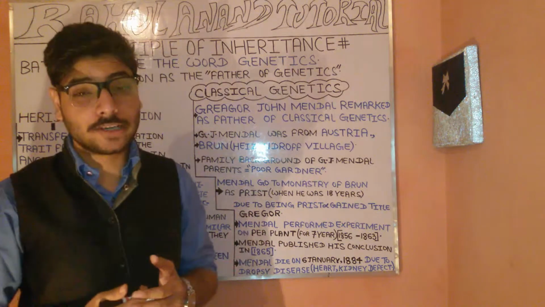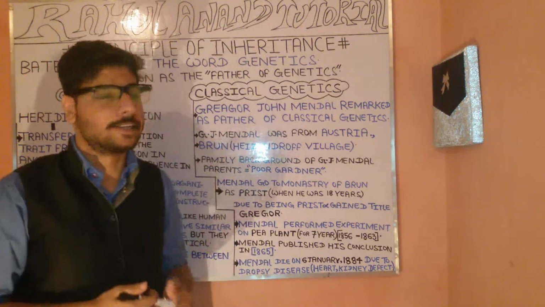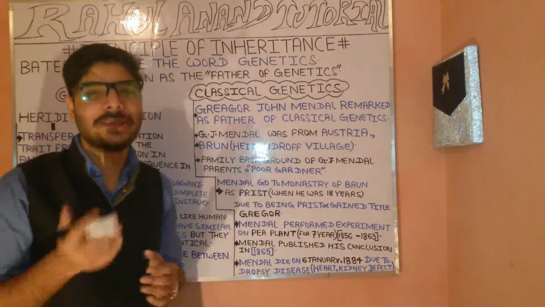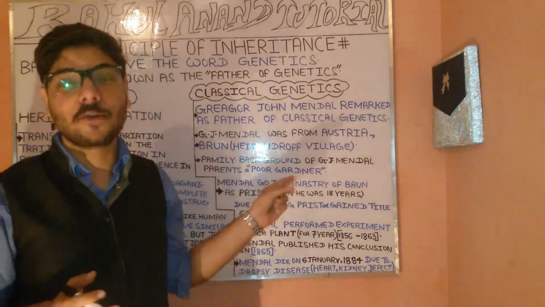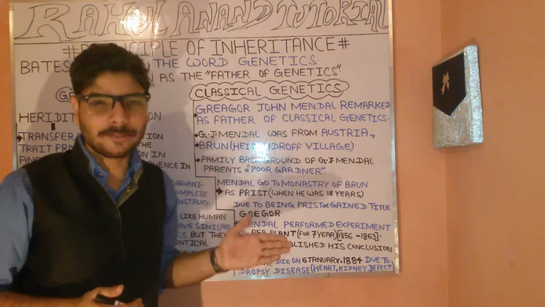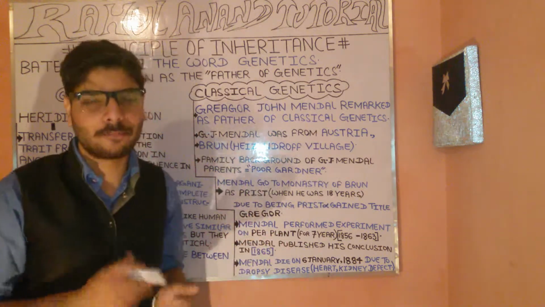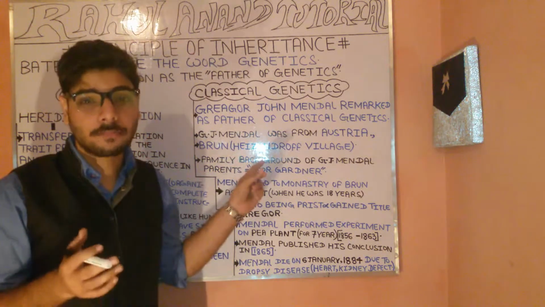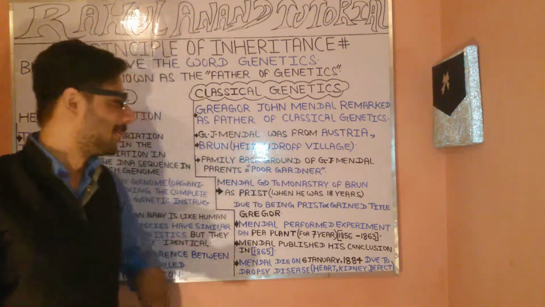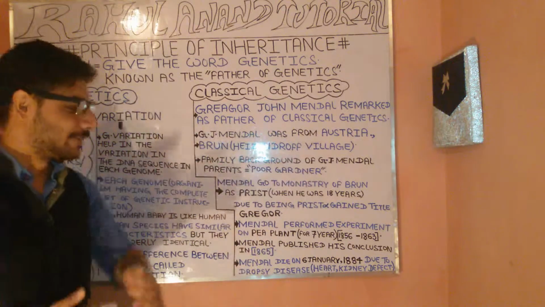Now let's try to discover the classical genetics here. When we are talking about this, we mean Gregor Mendel. Which region was he from? He was from Austria, literally from Brno, as well as Hagendorf village. So you can see here on the board, the Hagendorf village.